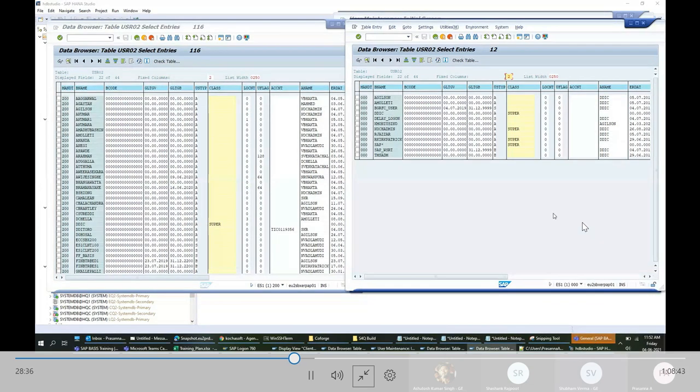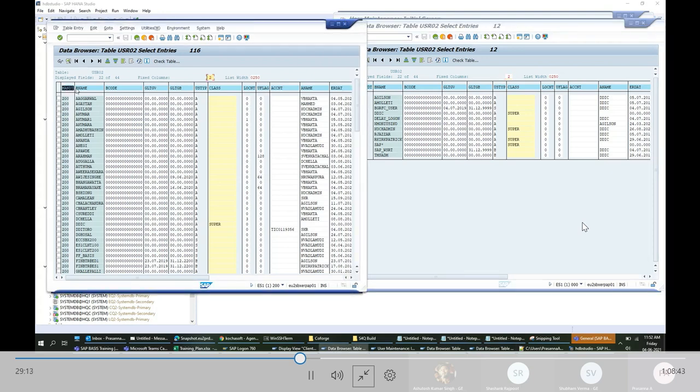This is 200 client on the left and 000 client on the right. Both are the same system. I'm displaying the same USR02 table on both. On 200 client, it will only display entries that were created in the 200 client, and similarly in 000 client. SAP identifies it based on this column MANDT, which has the client where the entry was created. So when you log into 000, you cannot see the entries for the other client.